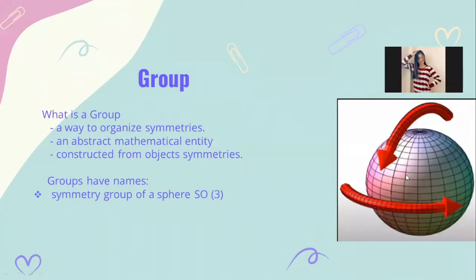So now let's move on to groups. A group is a set of all symmetries of an object. For example, the symmetry group of a cube consists of 24 elements. So a group is an abstract mathematical entity that describes an object and is constructed from the object's symmetries, not the physical object. Certain groups are given specific names. For example, the symmetry group of a sphere is O3. So this is the name of the symmetry group.